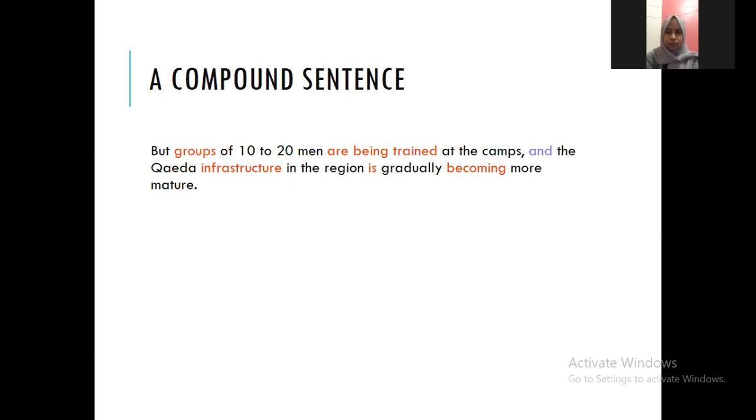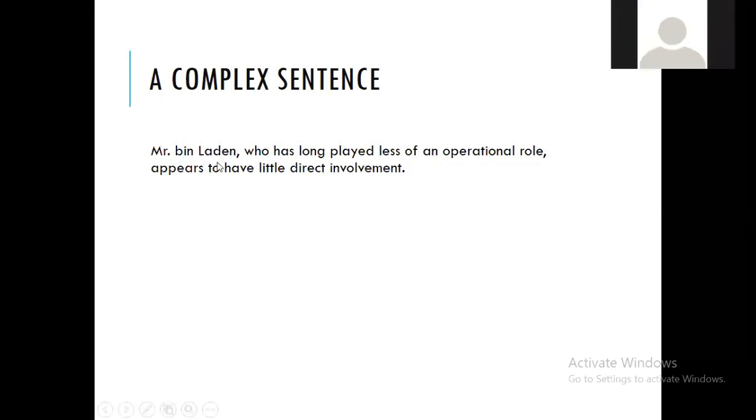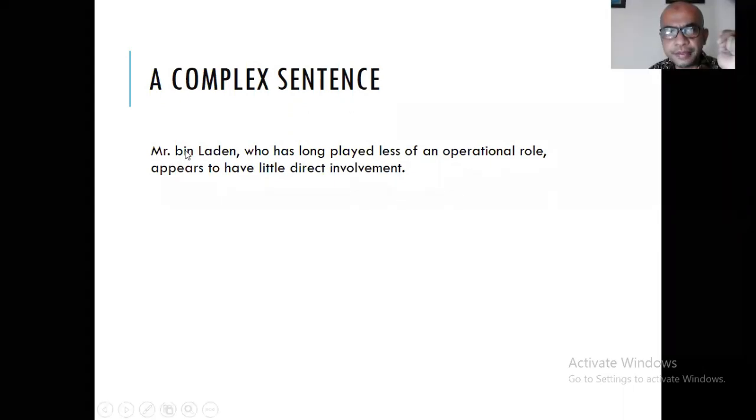Okay. And look at this complex sentence. How many clauses? Two clauses. What kind of clause? One independent and one dependent. Which one is independent? Mr. Bin Laden appears to have little direct involvement, right? And the dependent one, who has.